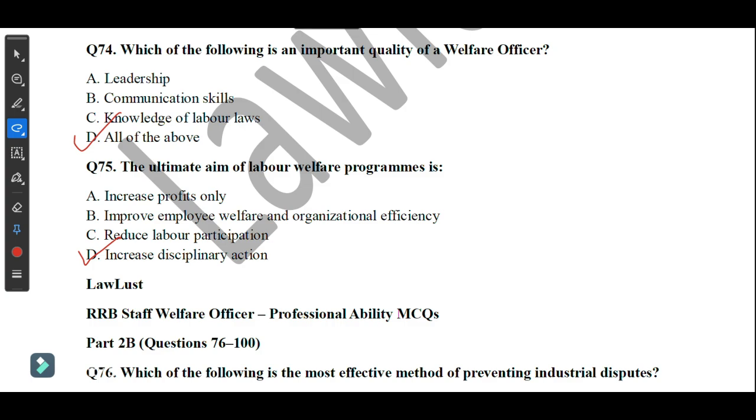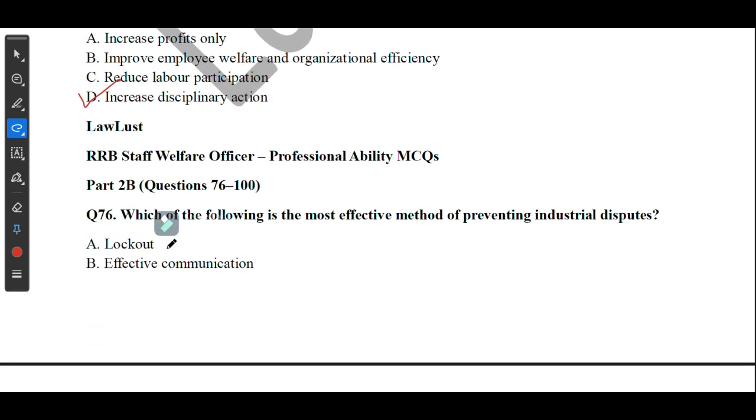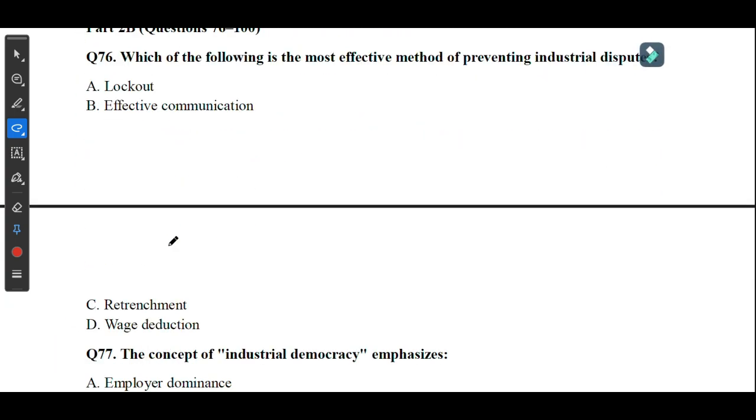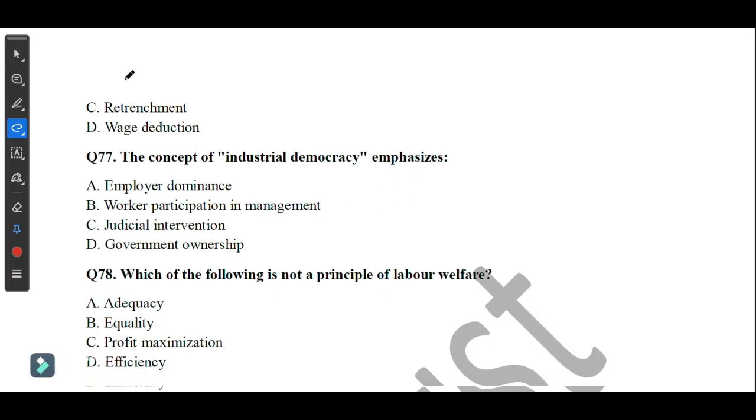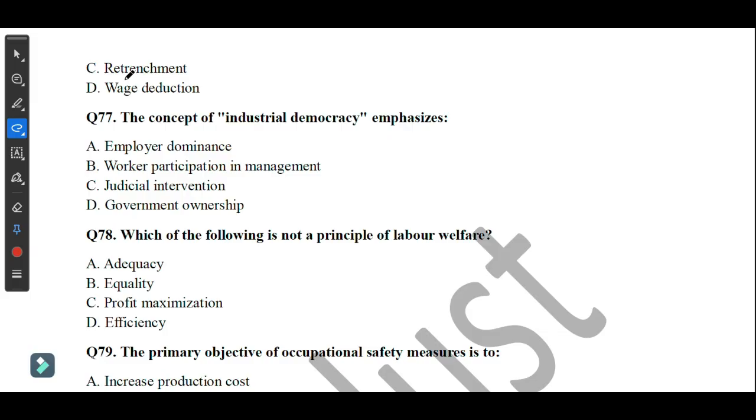So here we move on to the next question. Question number 76, which of the following is the most effective method of preventing industrial dispute? So here the correct answer is effective communication. Move on to the next question. The concept of industrial democracy emphasizes worker participation in management.